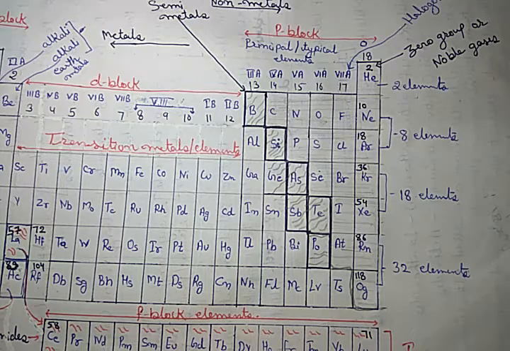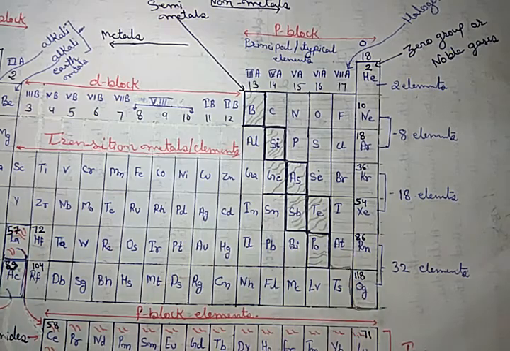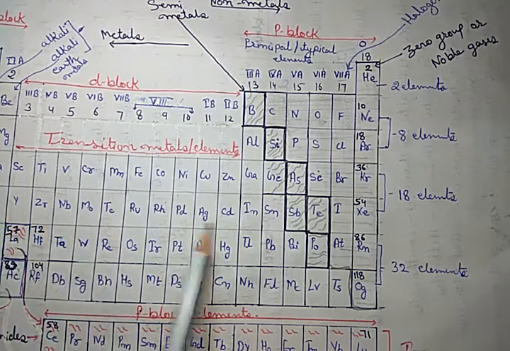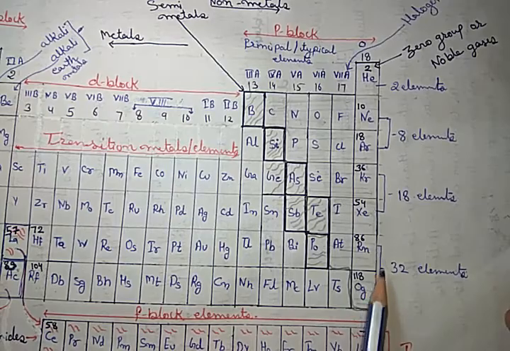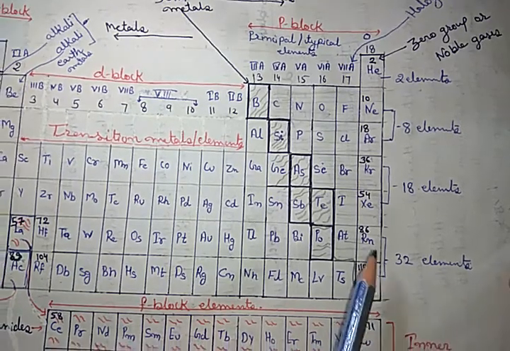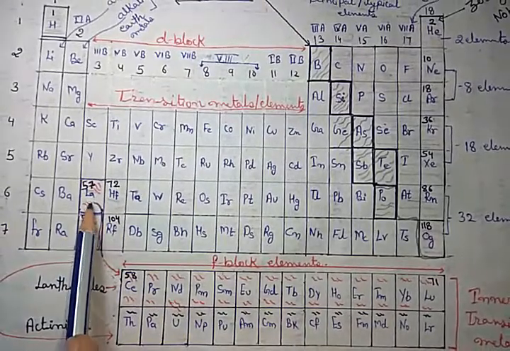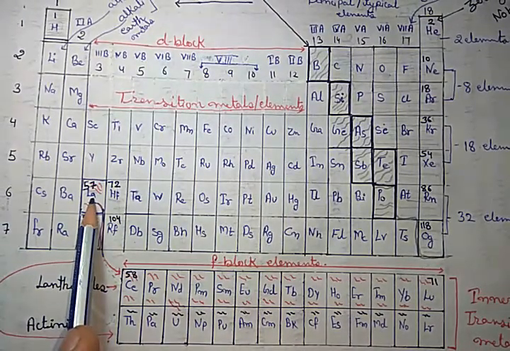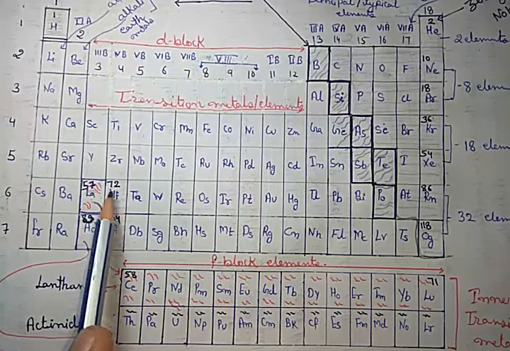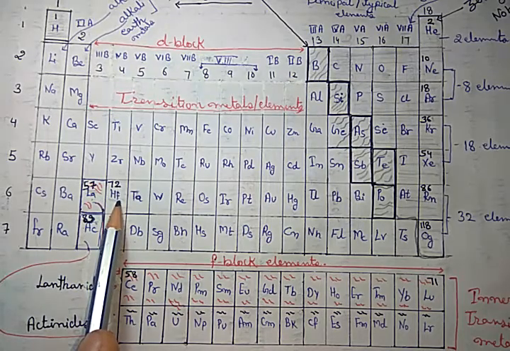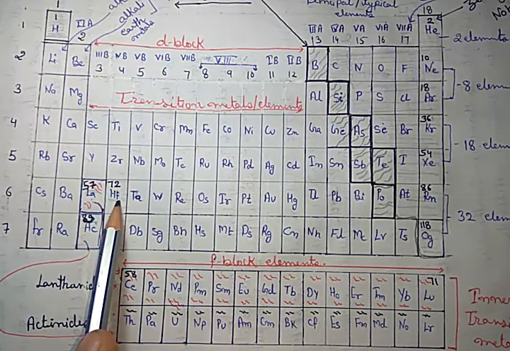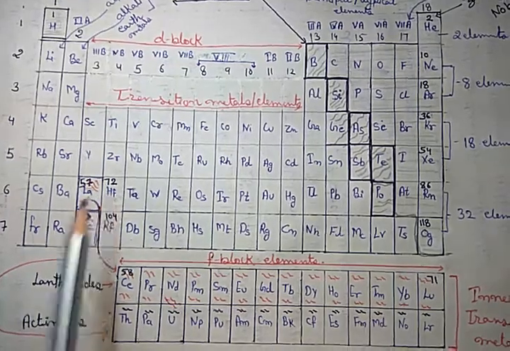Now there is a question in our mind that there are 18 groups, so mathematically there should be 18 elements. Why are there 32? It is because if you carefully consider lanthanum, that is atomic number 57, and the next one, hafnium, 72, in between the 14 are placed.